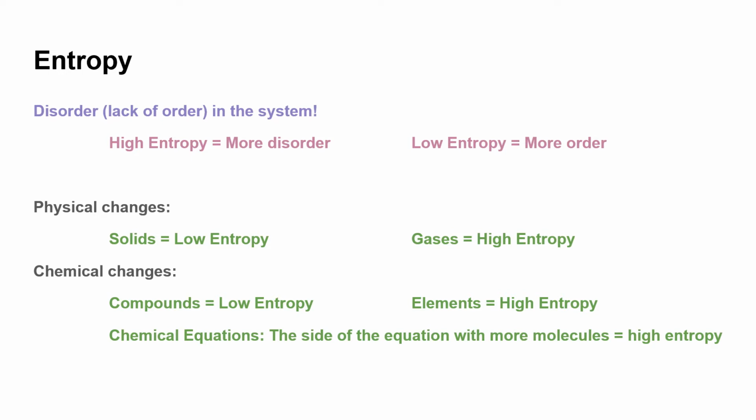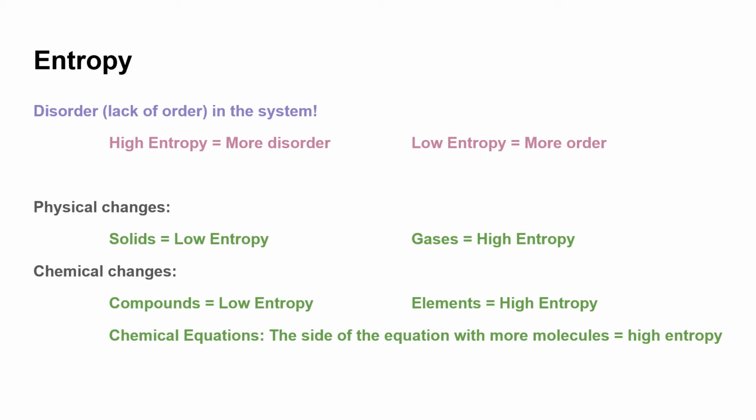Another thing that we can look at is, if we have a big chemical equation, we compare the reactants and the products, and the side of the equation that has more molecules has more entropy. So let's say we are looking at a synthesis reaction, we have two reactants combining to make one product. The entropy of the reactants was higher, so after the change, the entropy actually decreased.